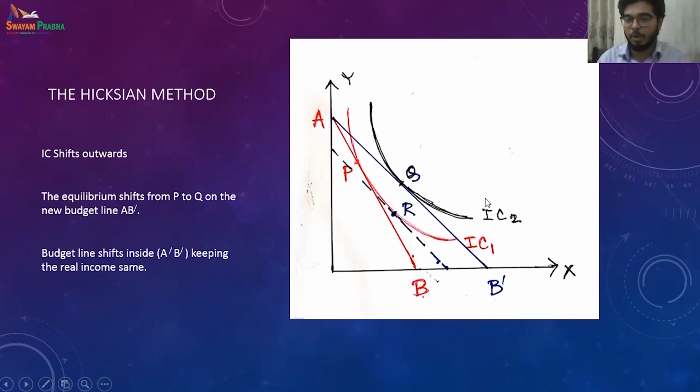Now, the most important point is that to keep the real income the same, we get the budget line back to the same indifference curve. So their satisfaction is remaining the same, the real income is the same. So the modified budget line is being shifted inside, parallel to AB prime. So now from A B prime, it shifts inside to A double prime B double prime.